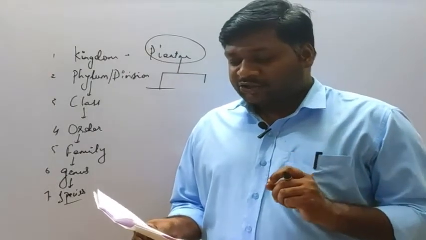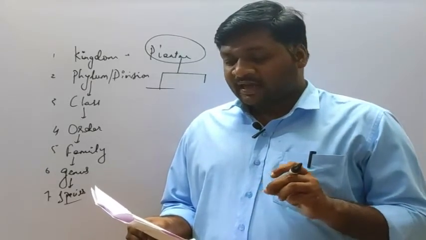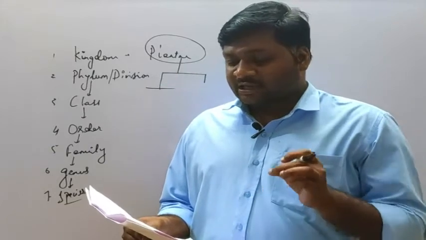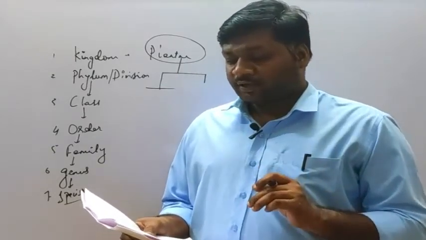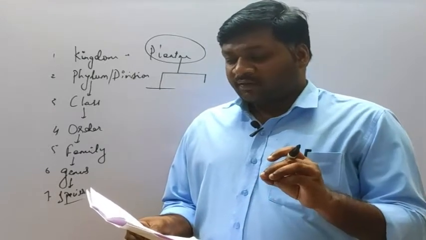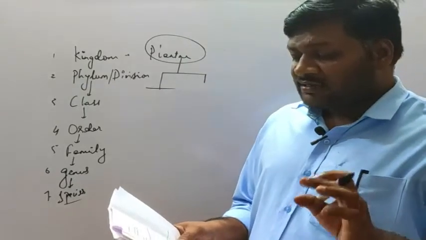Option A, reproduction. Option B, complex chemical organization. Option C, adaptation to environmental changes. And option D, differentiation from cell to tissue. Okay, so the correct option is option D, that is differentiation from cell to tissue.